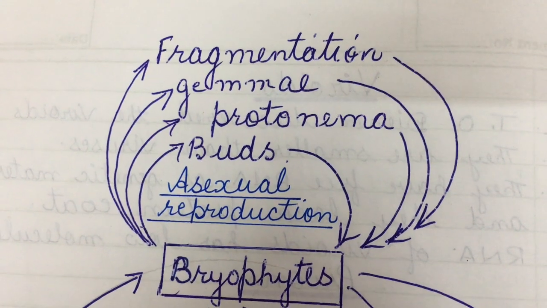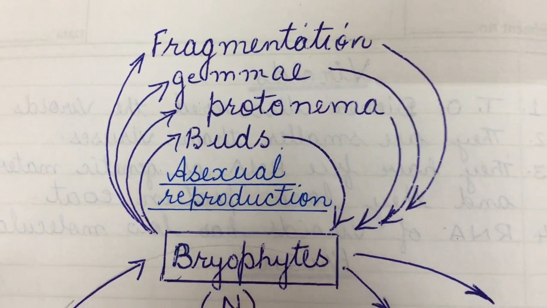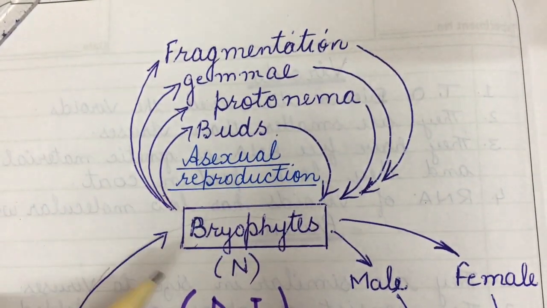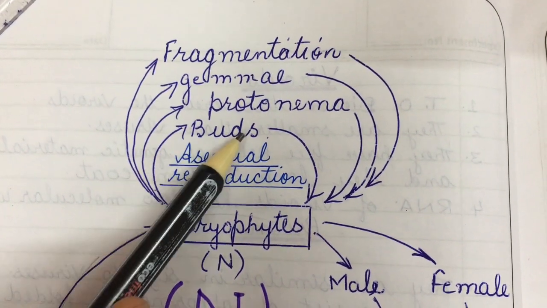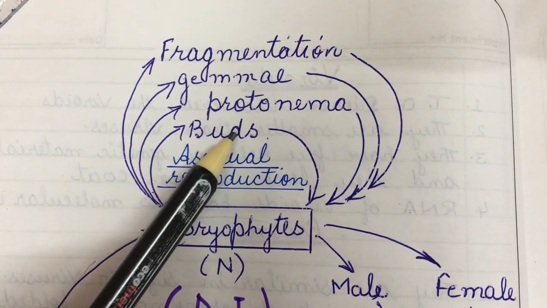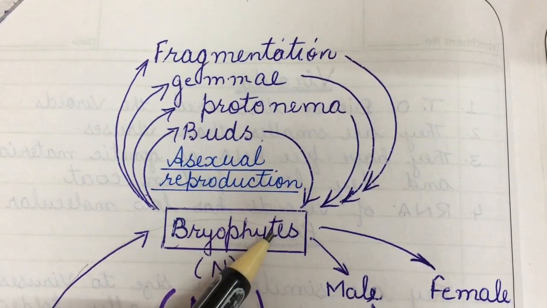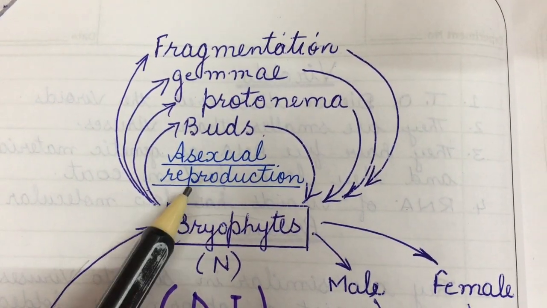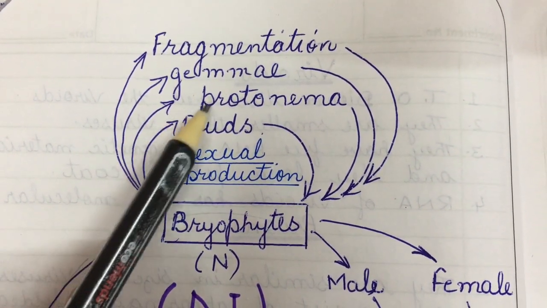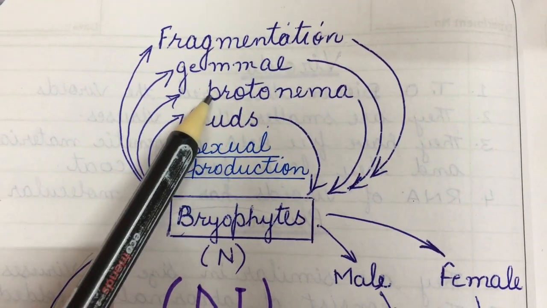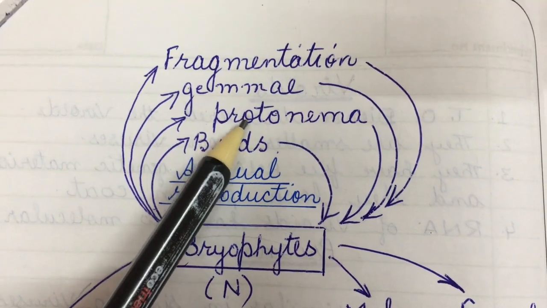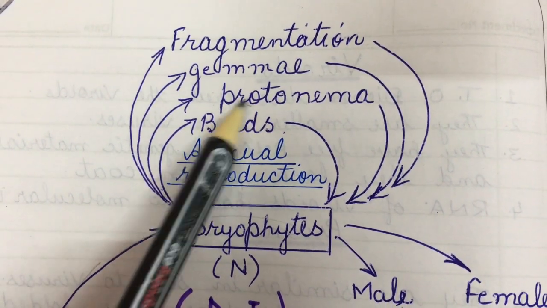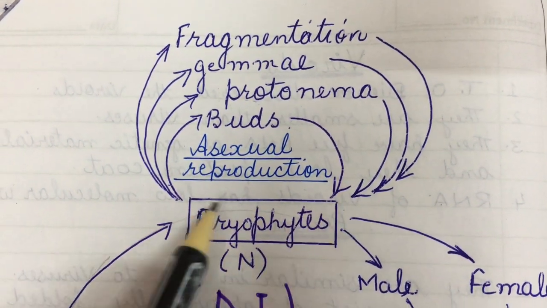This is the life cycle of bryophytes. First, asexual reproduction. Bryophytes can reproduce by buds. In the secondary Protonema, some buds appear which can give rise to a new organism. Bryophytes can also reproduce by Protonema, the structure which develops from the spore. It is a filamentous leafy structure and can give rise to new organisms.